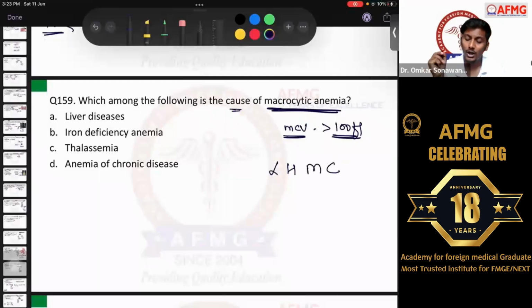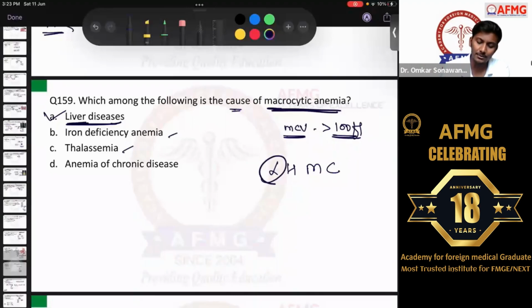Okay, I hope so. Over here, L usually stands for liver disease. L stands for liver diseases. That was the mnemonic we gave: LHMC, Lady Harding Medical College. So definitely liver disease is a cause of macrocytic anemia. Megaloblastic anemia, cytotoxic drugs, all of these are also other causes of macrocytic anemia in the patient. No issues with this, anybody?